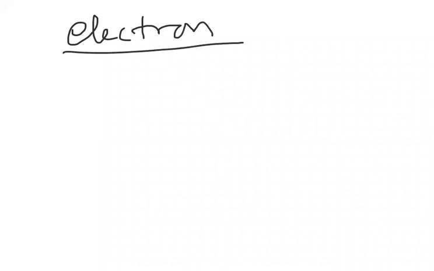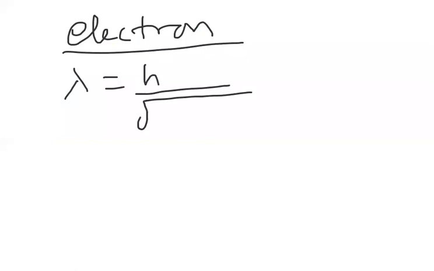Now, this lambda for different particles. Suppose you take an electron. So electron is a particle. The general formula is lambda is equal to h by root over 2m into VQ.